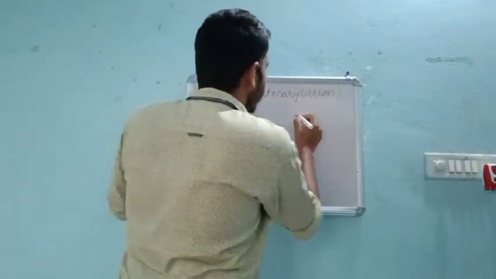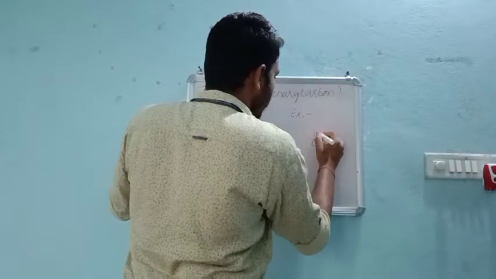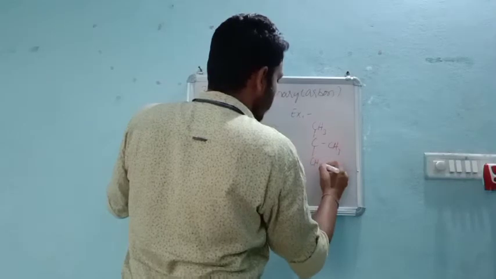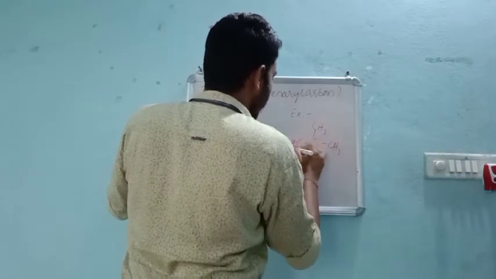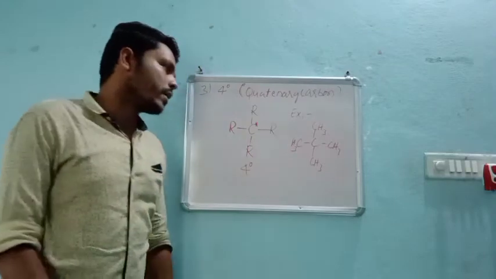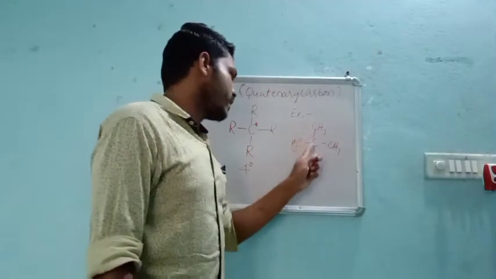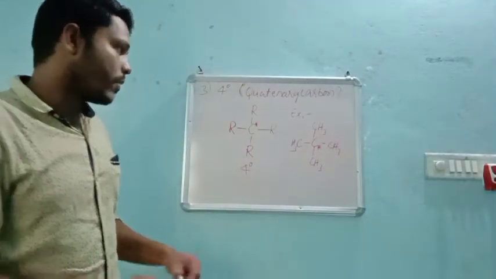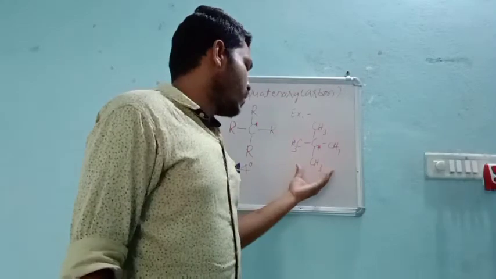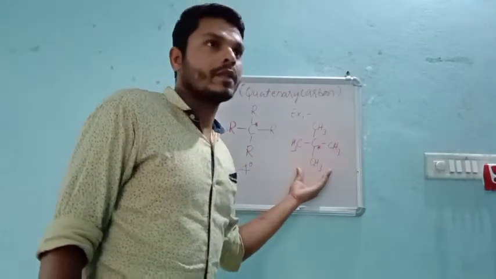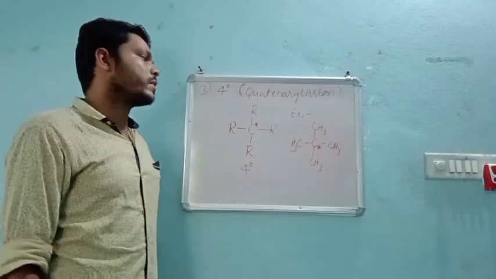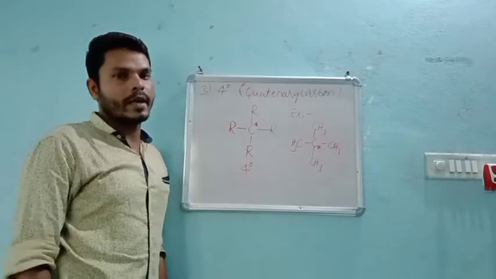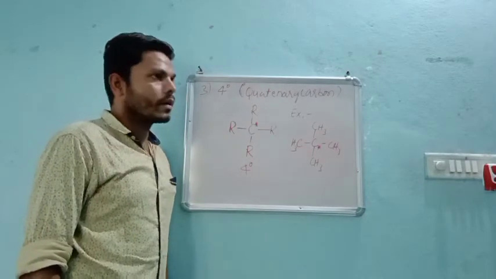So for example, we can see again carbon with CH3, CH3, and so on; all of them you can replace with your favorite alkyl. You can take any alkyl. So if the center carbon atom is surrounded only by alkyl groups, that means the hydrogens are replaced with R groups, then this type of carbon is called a quaternary carbon atom.